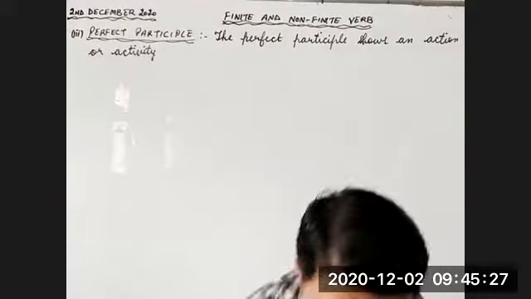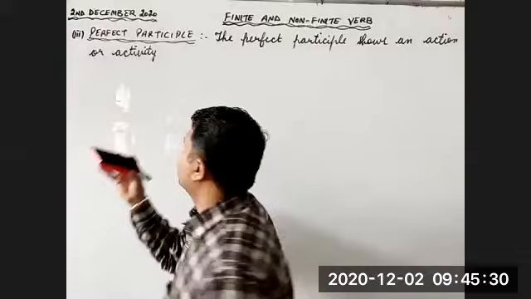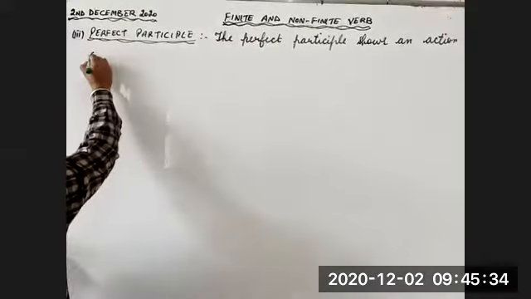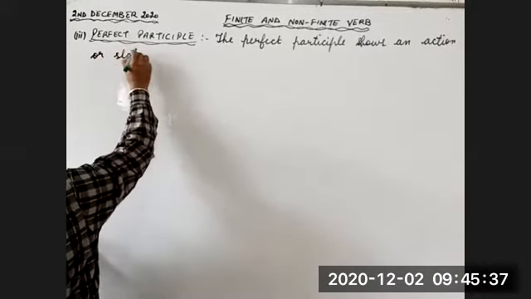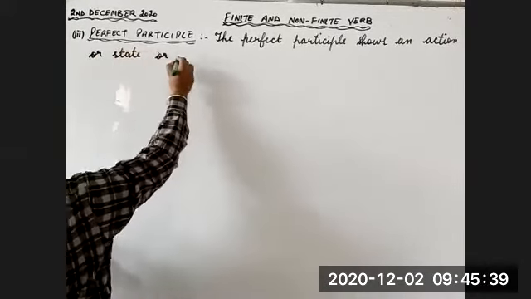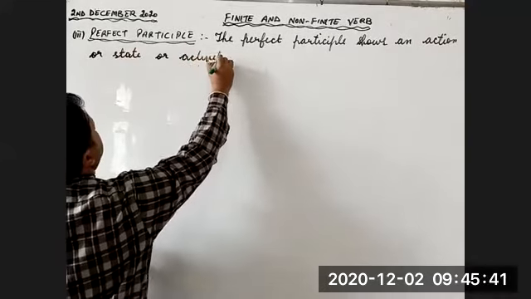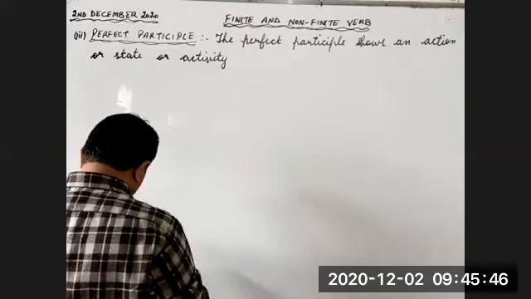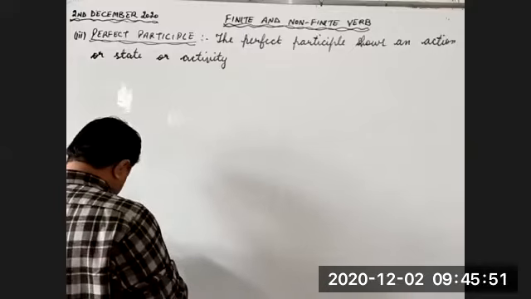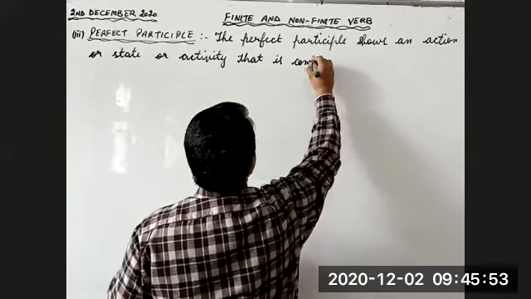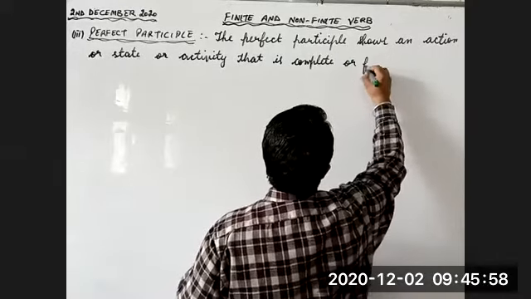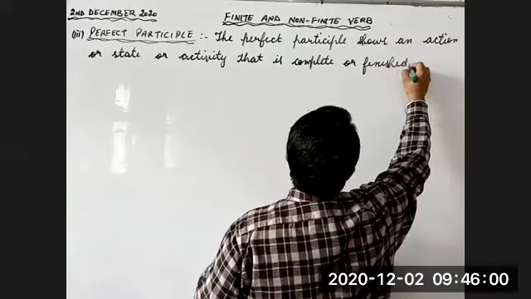Shows action or state or activity that is complete or finished.